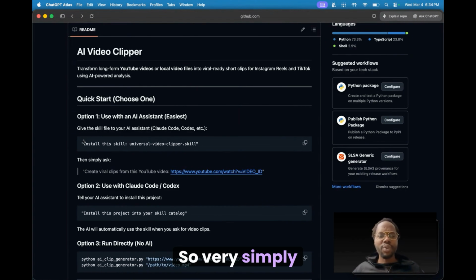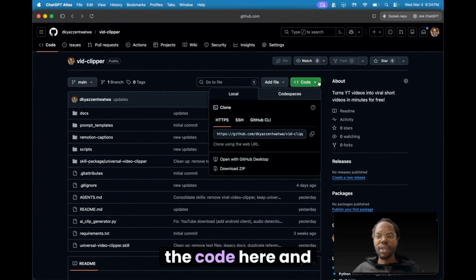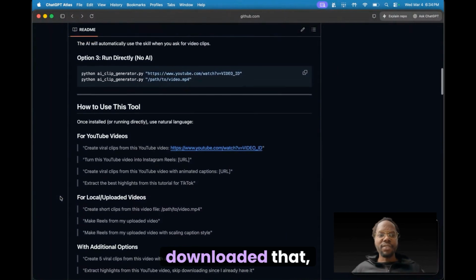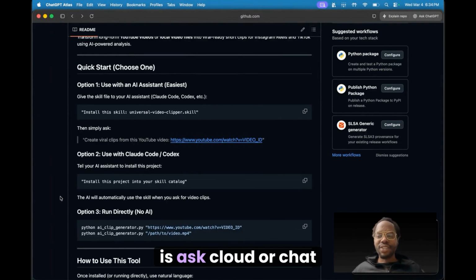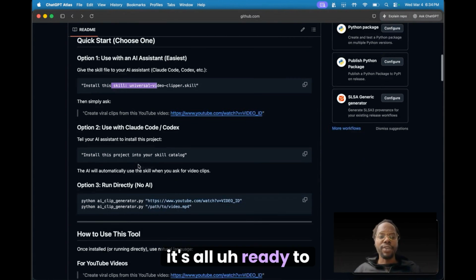So very simply, once you've downloaded the skill, if you're not familiar, you'll see the code here, and then you could just download the zip file. So once you've downloaded that, all you have to do is ask Claude or ChatGPT Codex, install this skill, and then it will download all the necessary dependencies and everything else and make sure it's all ready to go.